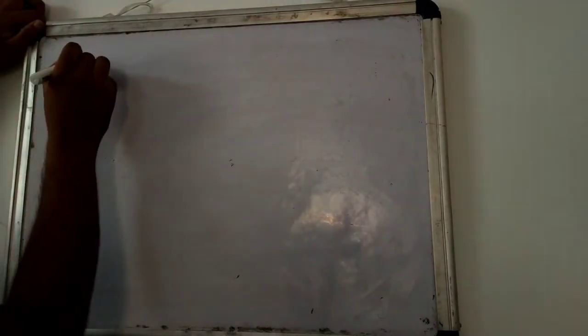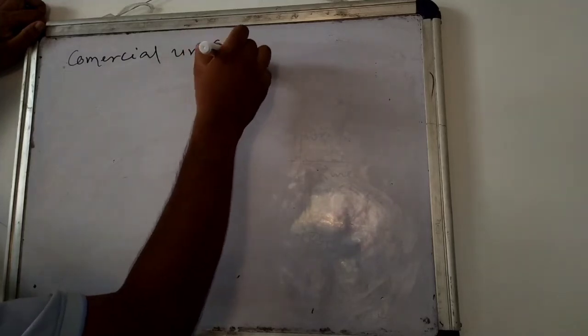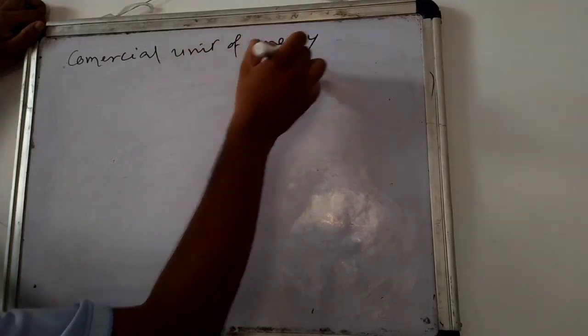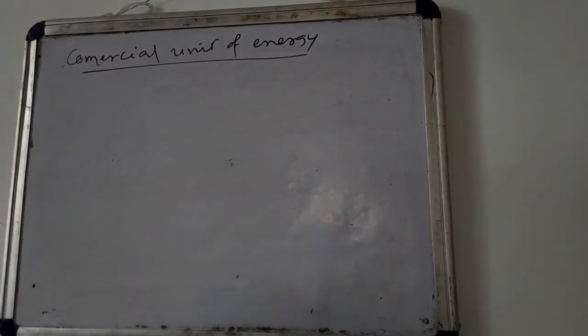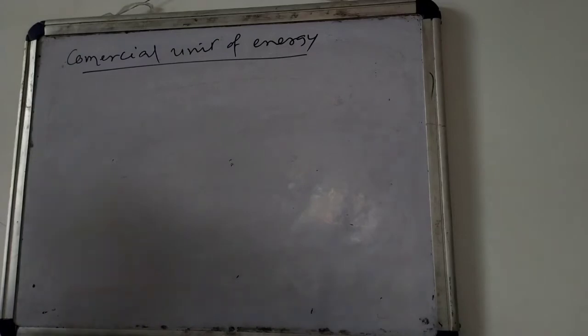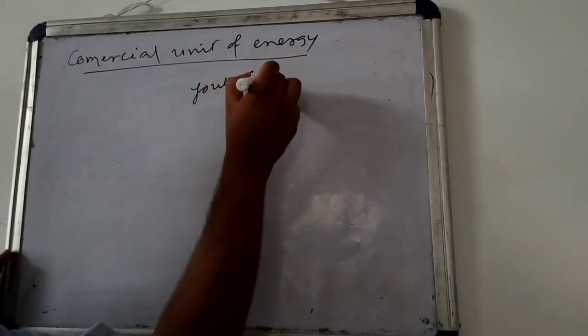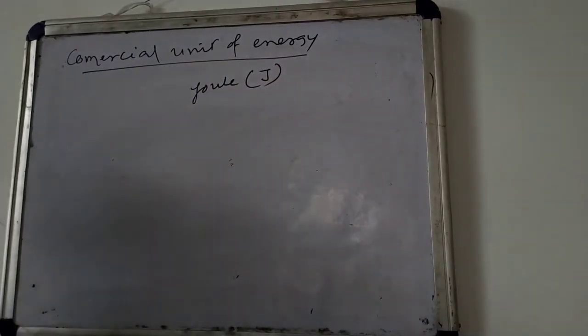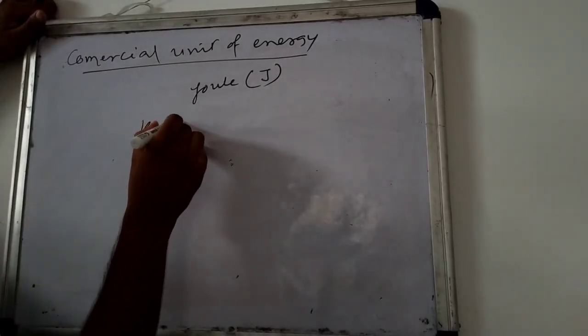Next, the commercial unit of energy. Basically, our SI unit of energy is joule, which is represented by J. But joule is a very small unit to represent energy. That is why a commercial unit of energy is used, that is kilowatt hour.